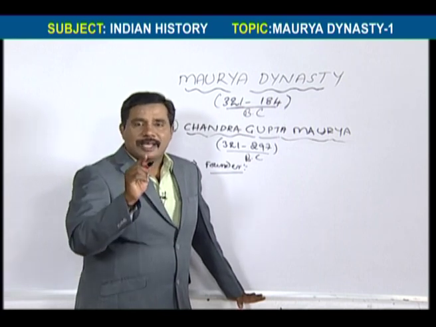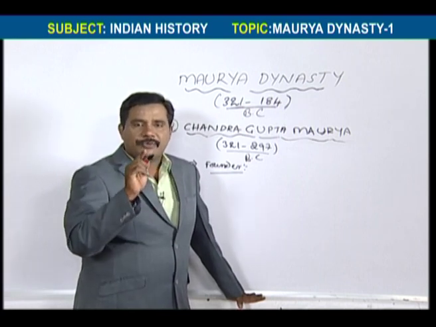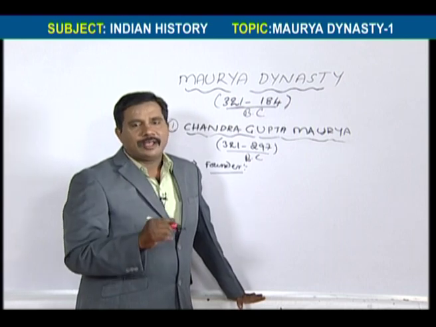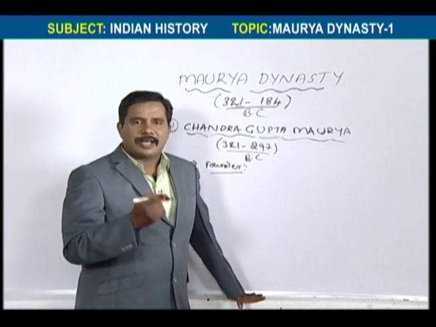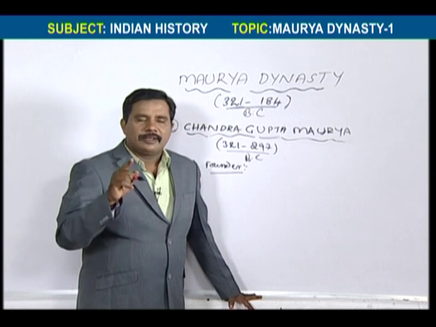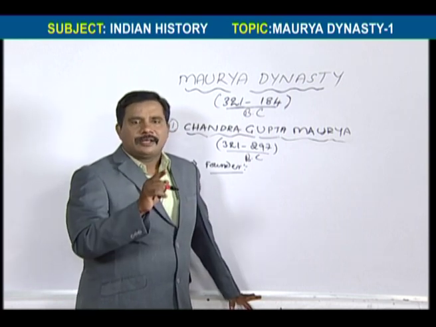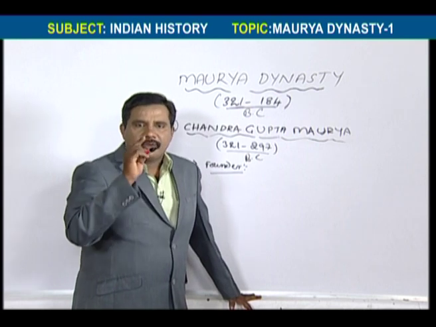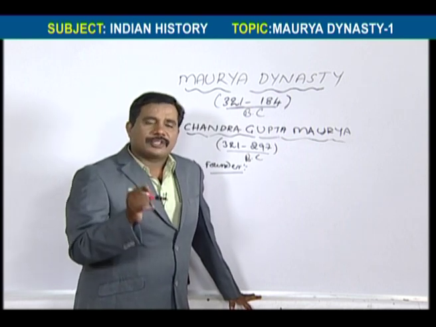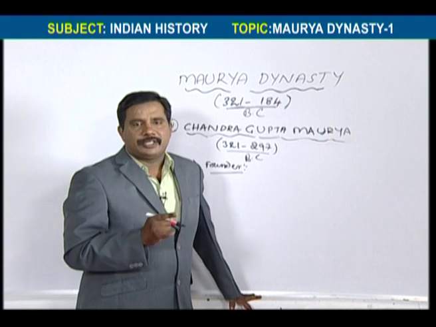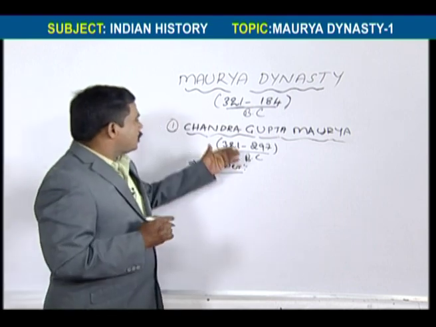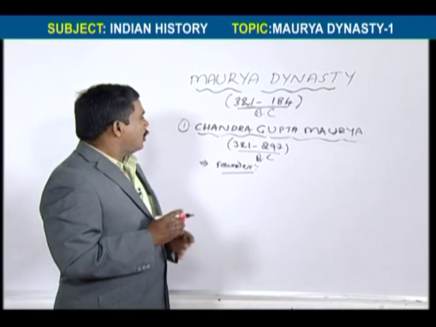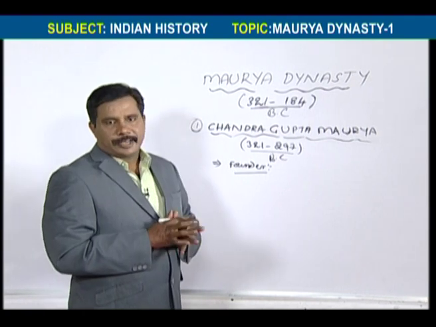But Alexander scolded Chandragupta and refused help. After that, Alexander left India. Then Chandragupta attacked Dhanananda, defeated him and established the Maurya dynasty. That's why Chandragupta Maurya is called the founder of the Maurya dynasty.